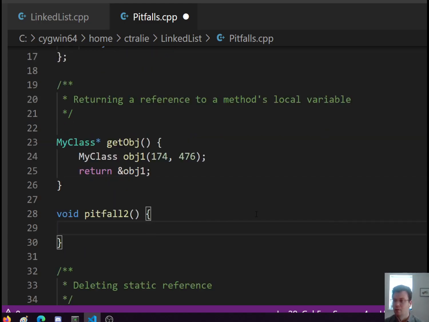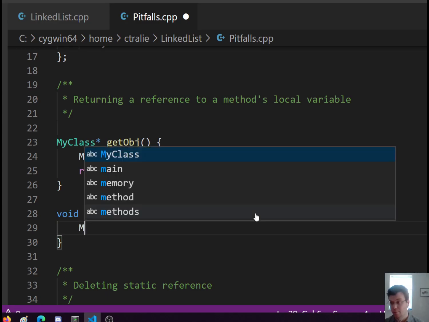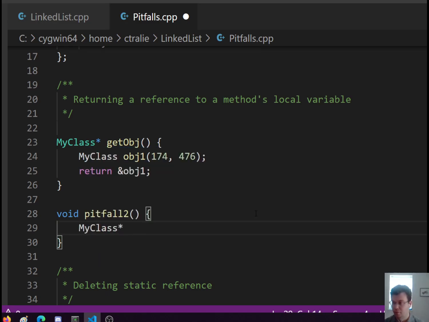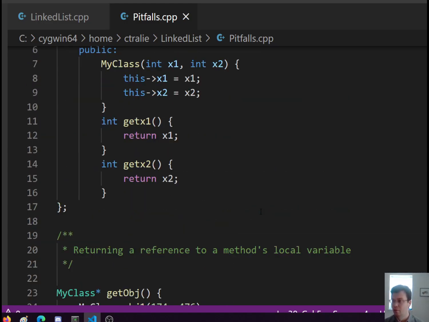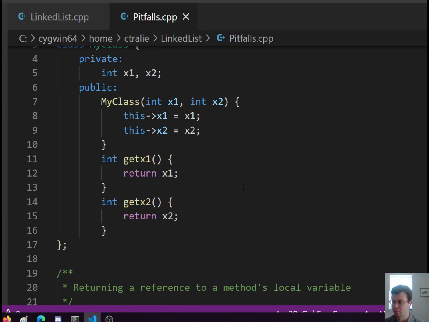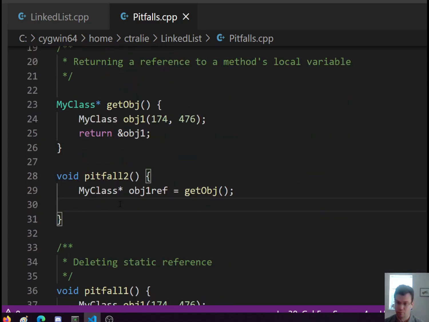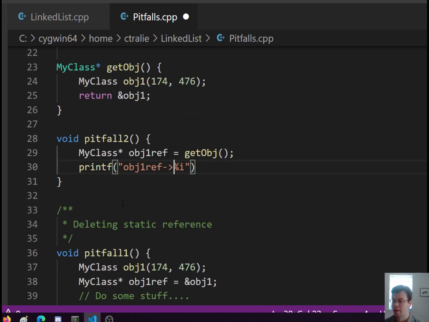Okay, so then down here, I'll say my class reference is get object, just calling that method. And let's try to print out the result of get x1. It's a reference, so I have to use the arrow notation. So I'll say printf, object1ref get x1, and I'll put a line break.